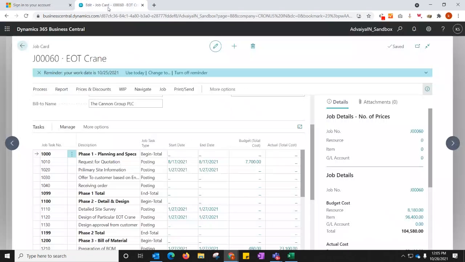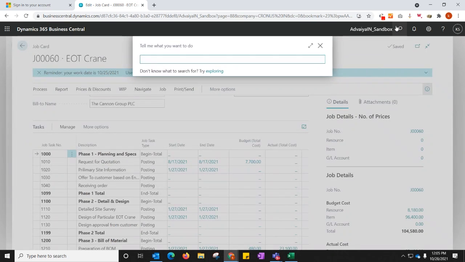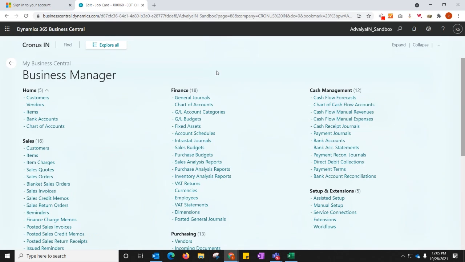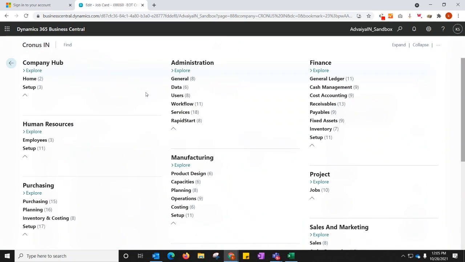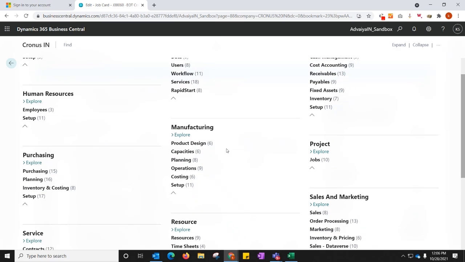Okay, then if I talk about the process, if we talk about the complete features, there are a lot of features and capabilities that Business Central offers. If we take a quick look into what modules and features it offers, it has a lot to do. It's not just any business, all the features and functionalities that a business needs to run operations smoothly. It offers all the capabilities, be it sales and marketing, purchasing, finance, inventory, warehouse, manufacturing, projects. So you can see a quick glimpse of what it offers.